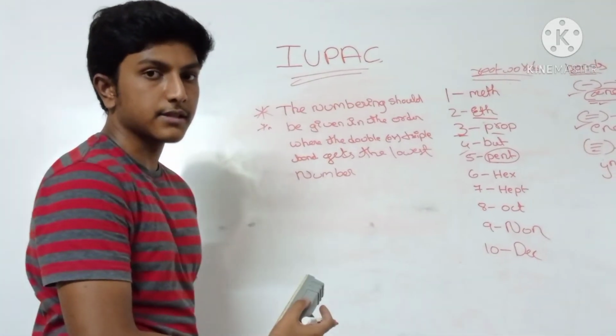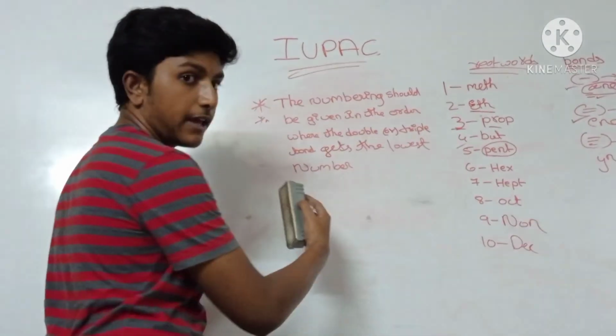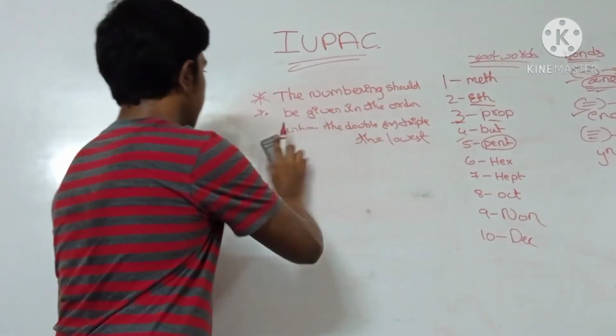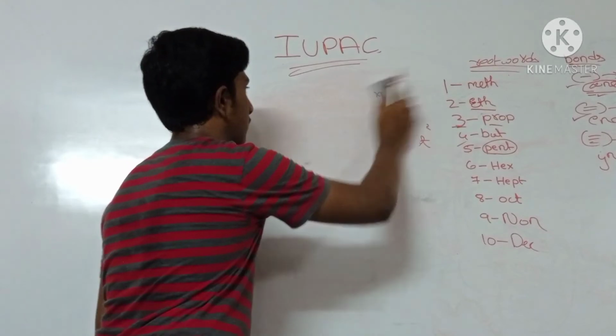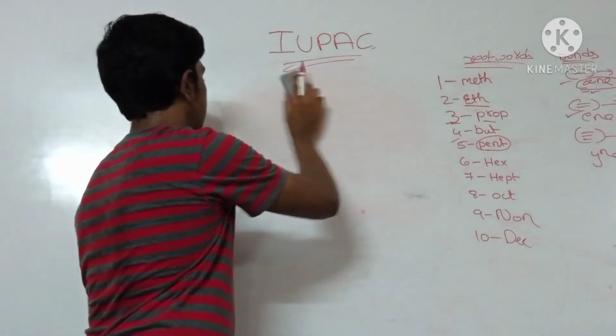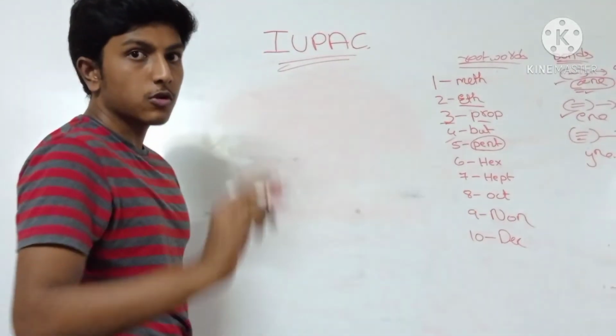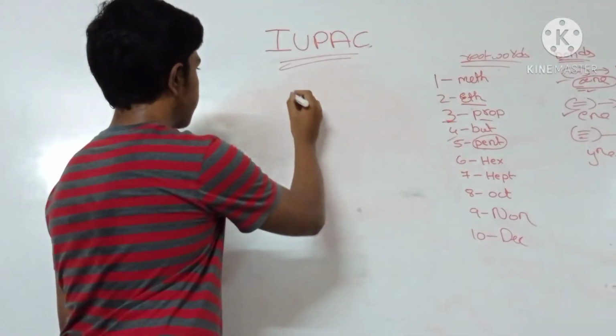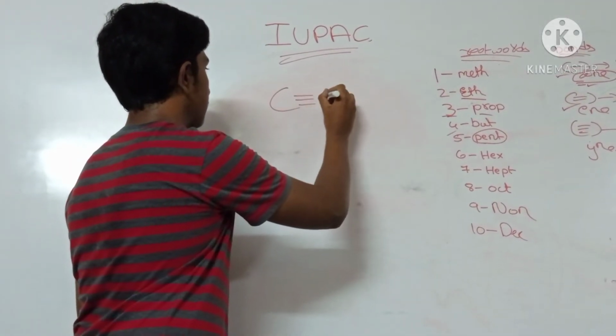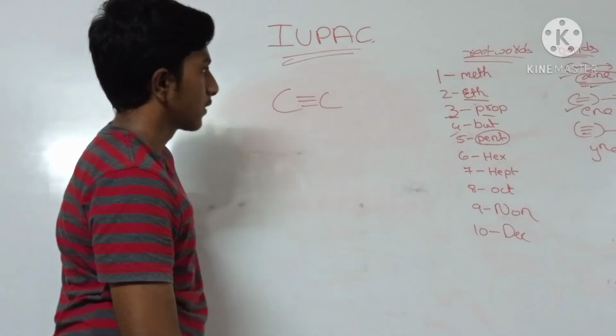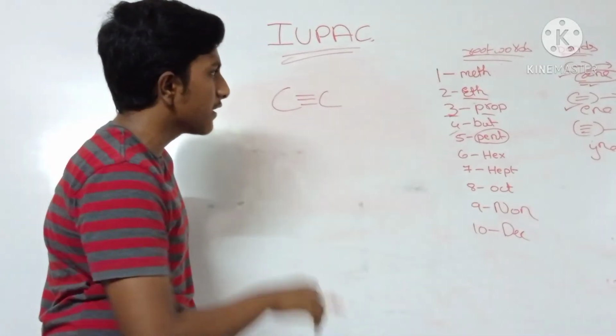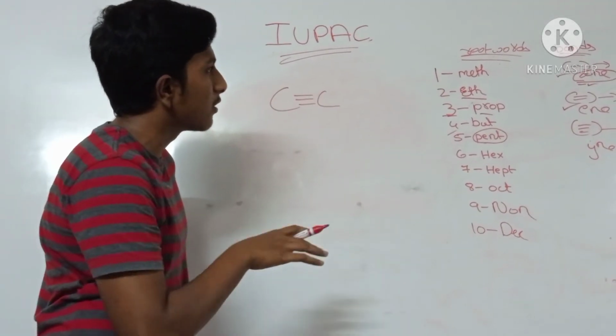Okay, I am erasing this. Now I am showing the example on triple bond. I am showing the basic examples. In this lecture I will tell only about single bonds.